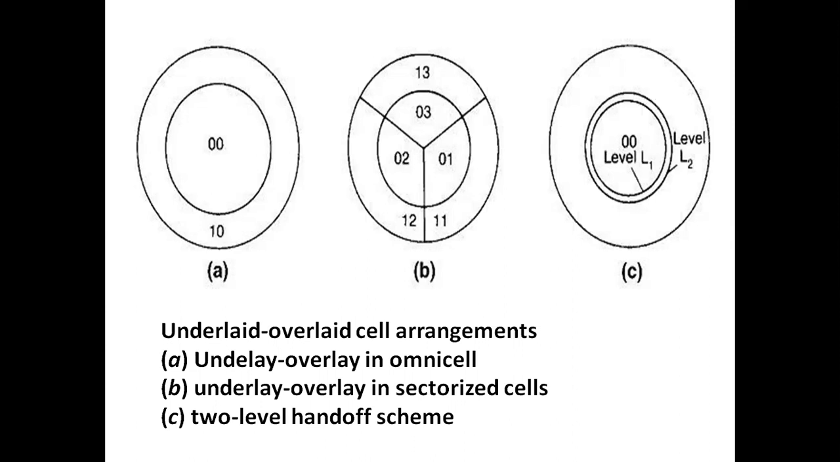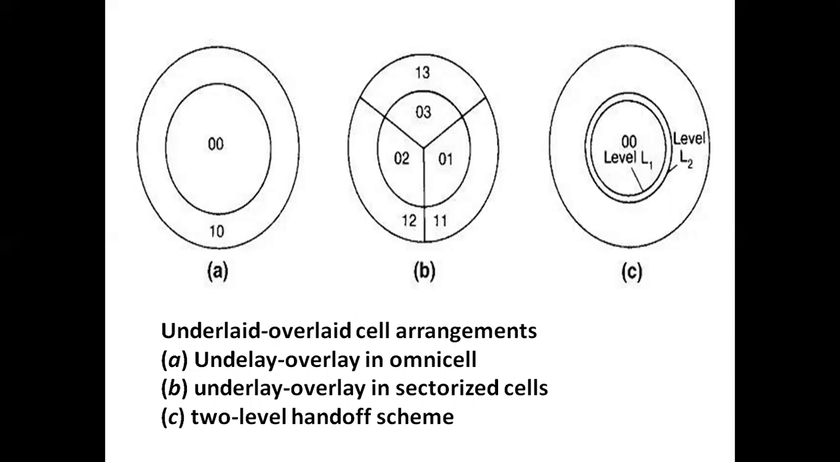So let us consider we are using an omnidirectional antenna. When an incoming call is received by the setup channel and its signal strength is higher than level L, the underlay cell is assigned, otherwise the overlay cell is assigned. An incoming call is transmitted from the mobile unit and received by the cell site on the reverse setup channel. When that incoming signal is received by the cell site and its signal strength is higher than some particular level,